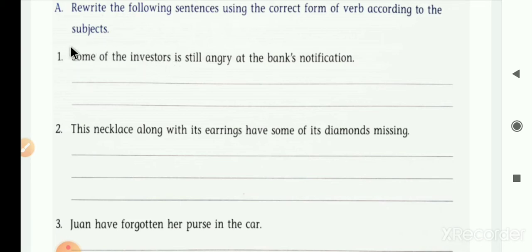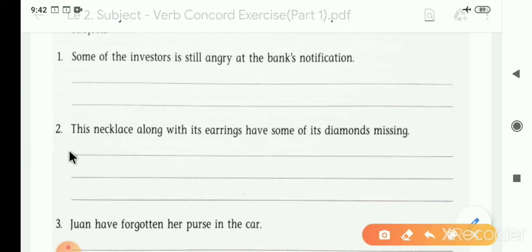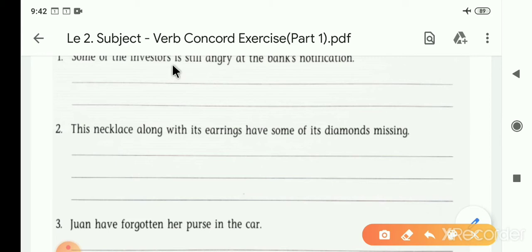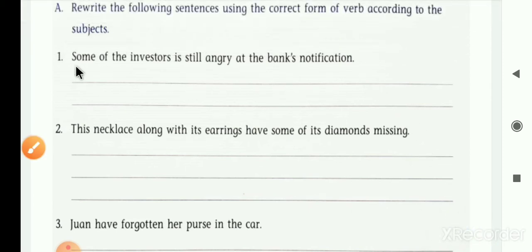According to the subject, we have to put the verb. Instead of is, we have to put are here. So the finalized sentence becomes: Some of the investors are still angry at the bank's notification. So now the first sentence is over.